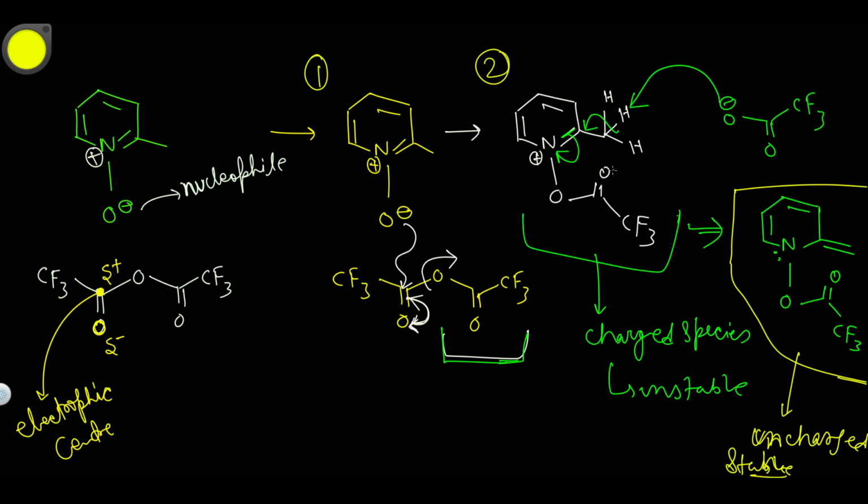To make an uncharged species, the leaving group that left is now working as a base and will take a proton from this CH3, and then the double bond shifts here, and then this double bond will shift onto the nitrogen, and then we get a neutral molecule, this one. Okay, let me show you.